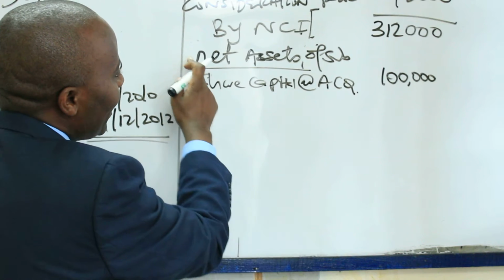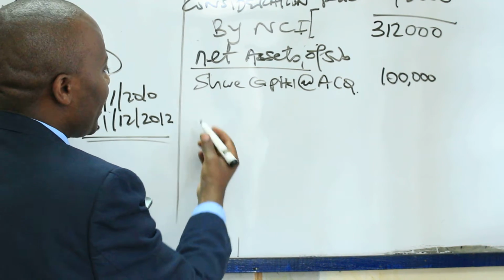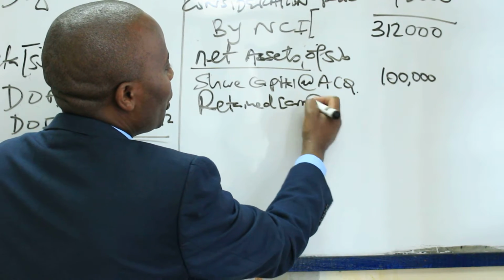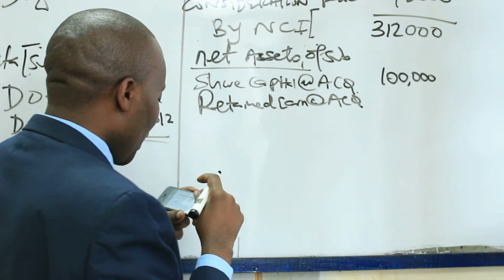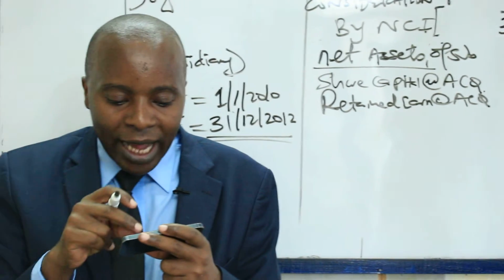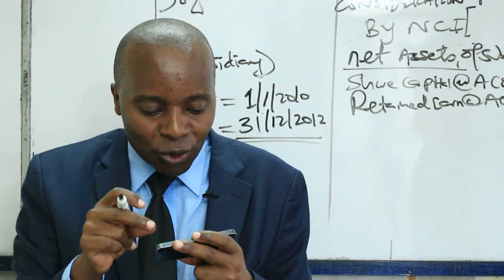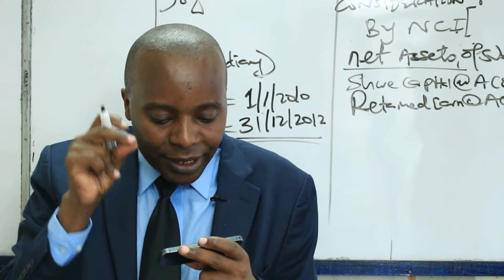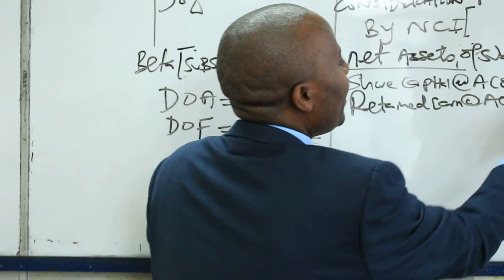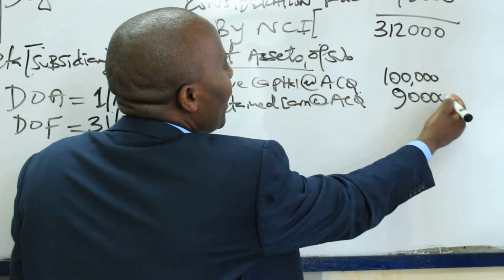Now listen to me, net assets, I'll have to come and look at the retained earnings at acquisition. At acquisition, we've been told up there that at the date of acquisition, Beta's retained earnings amounted to 90,000.